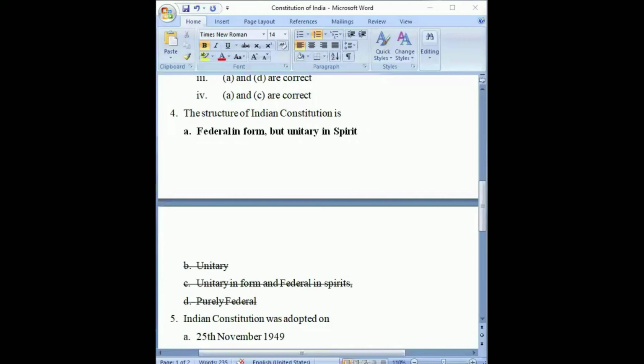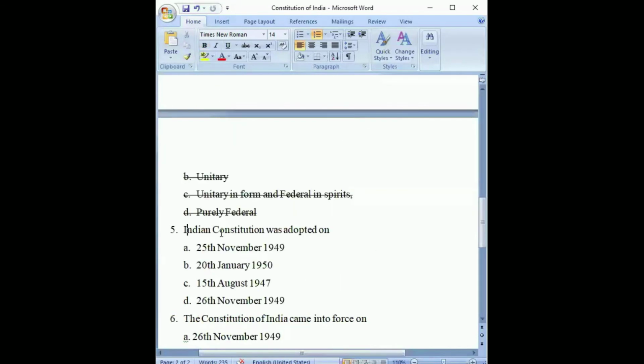Now let's move to the next option that we have. The Indian Constitution was adopted on which date? Is it 25th of November 1949, 28th of January 1950, 15th of August 1947, or 26th of November 1949? On which of these dates was the Constitution of India adopted? You should read this provision very carefully because they are asking for the date of adoption of the Constitution of India. So is it 25th of November 1949?